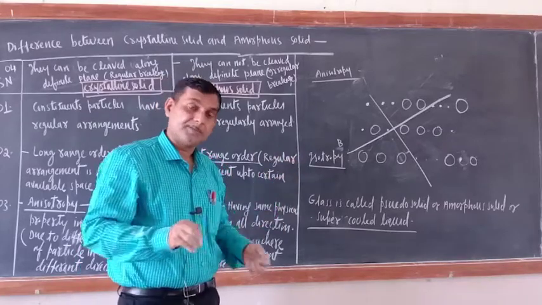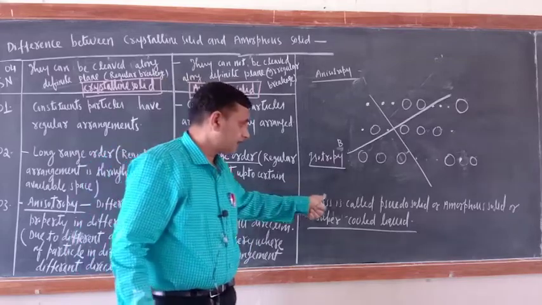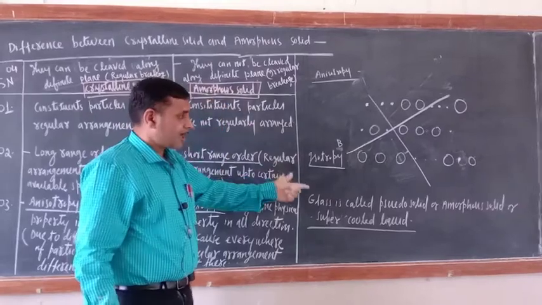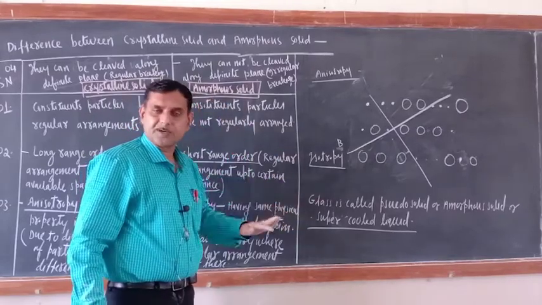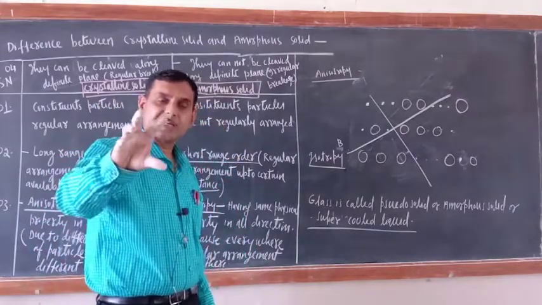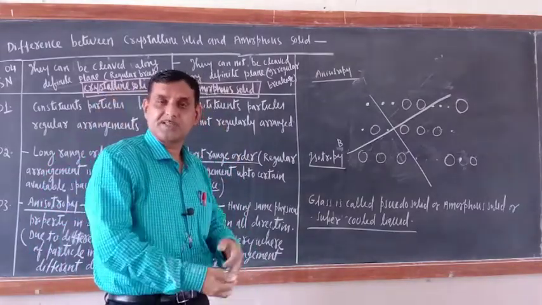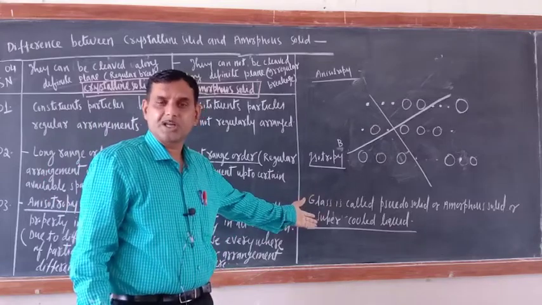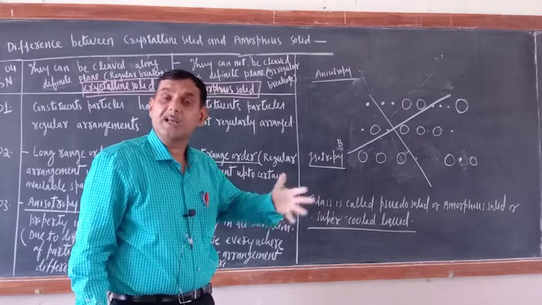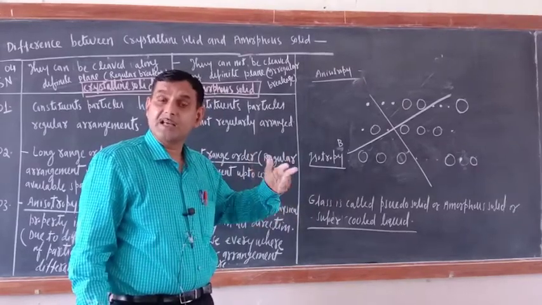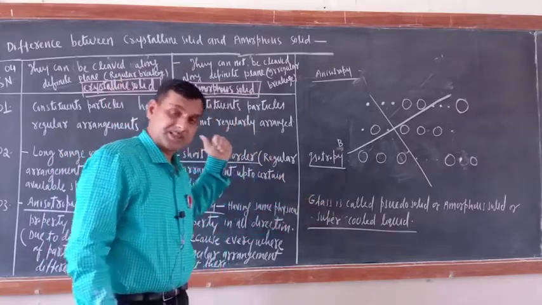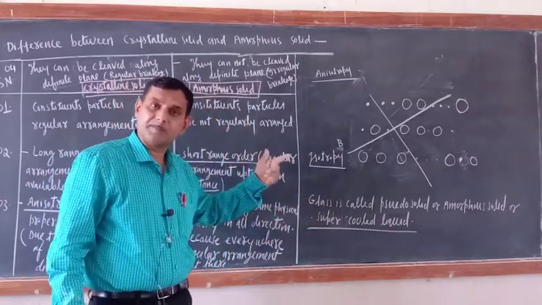But see, supercooled liquid, pseudo solid, amorphous solid is only pseudo solid. They are only called supercooled liquid. Some other property should also be written. Just see, in crystalline solid, chemical composition is fixed. Here the chemical composition of glass is not fixed. Moreover, they can be cleaved without a plane, but crystalline solids can be cleaved with a definite plane.